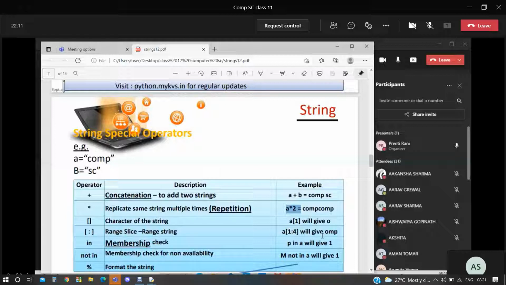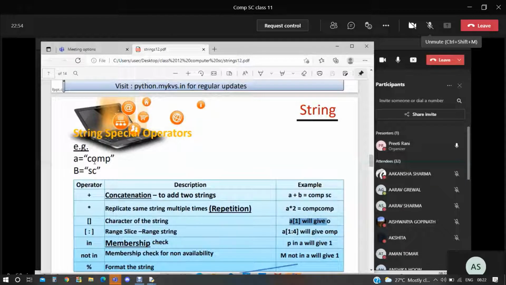Okay, done. Next, character of the strings. If you want to get a character of the string, A[1] is given there. Can you tell me what is A[1]? Ma'am, it will give the second letter of the string. Exactly, very good. COMP is given there, and we discussed that the string position starts from the 0th position. So at first position there is O, so it is displaying O.